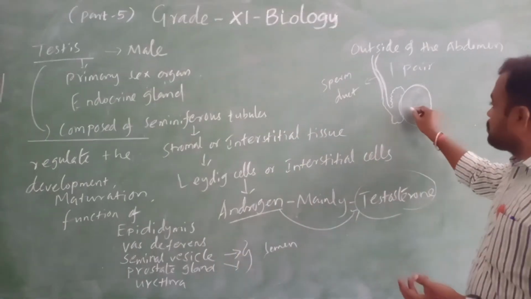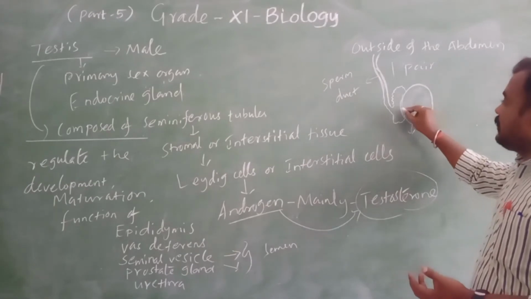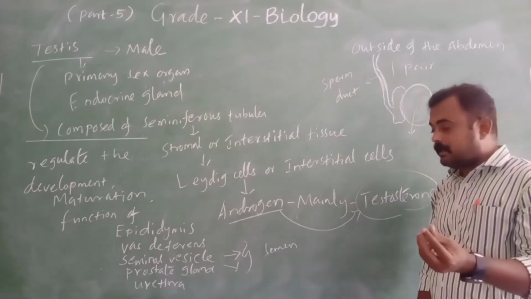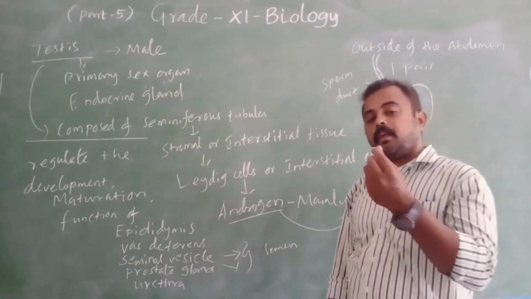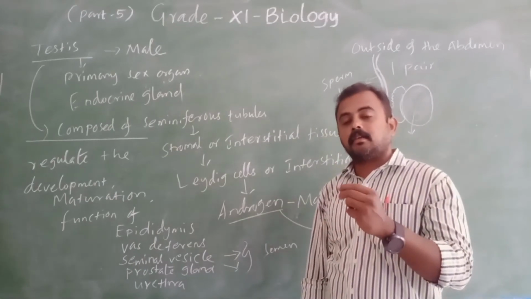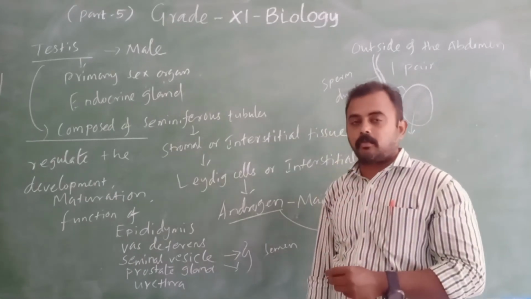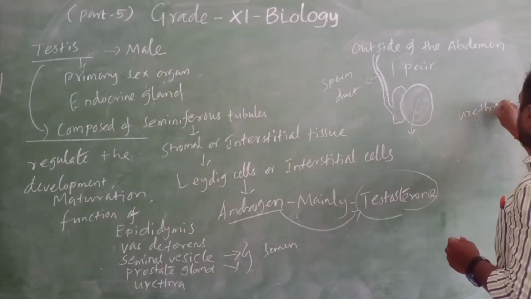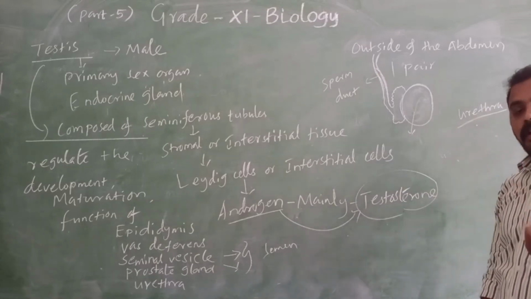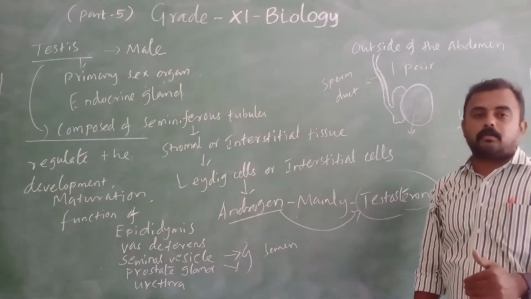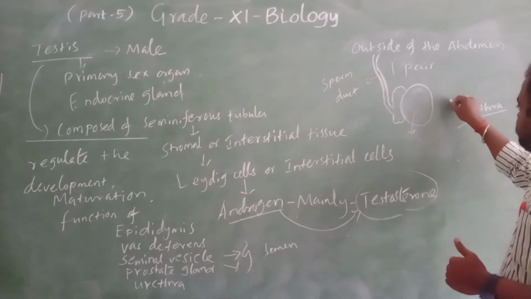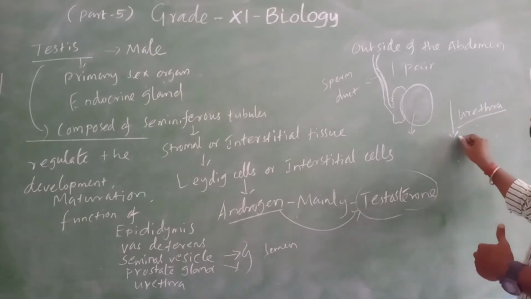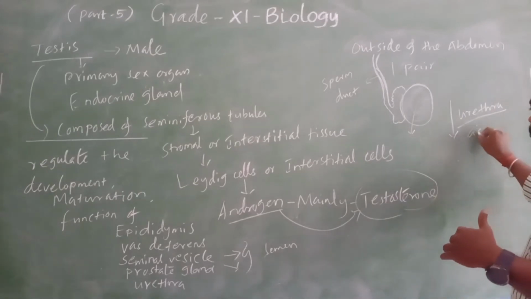Actually, sperm which is produced from the testis is stored in the epididymis and travels in the sperm duct. It needs nutrients as well as an alkaline medium also, because the urethra is the common duct for urine as well as sperm movement. So if urine is coming through the urethra, what medium is present? Acidic medium.